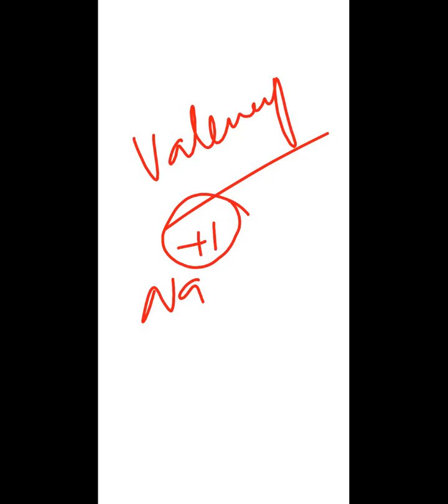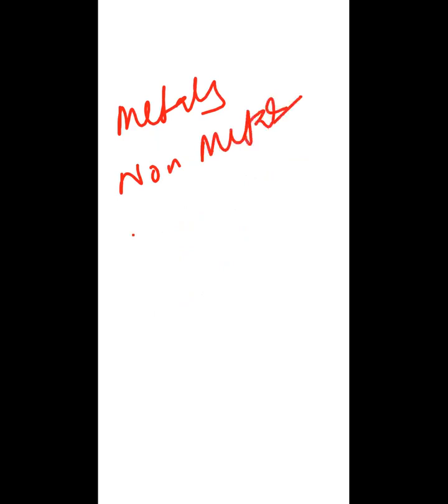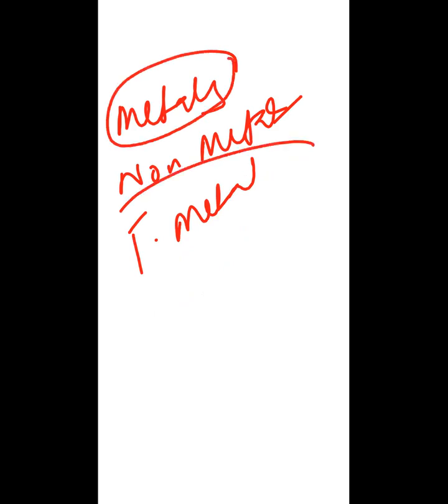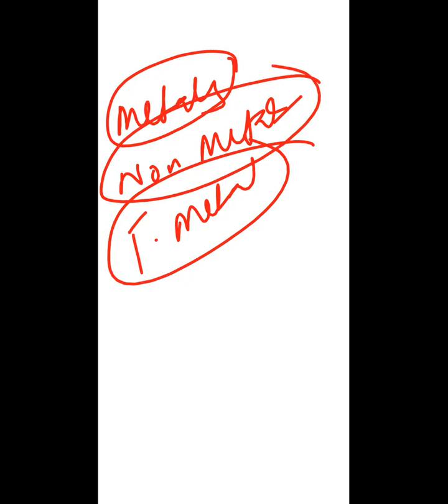Periodic table is something which is considered the backbone of chemistry. This is the base of chemistry. So the periodic table contains metals, non-metals, and other than this, transition metals. Then we have to discuss how metals are different as compared to transition metals, and how metals are different from non-metals. What is the major difference and what is the similarity? What is the dissimilarity? Other than this, we should know what is valency.